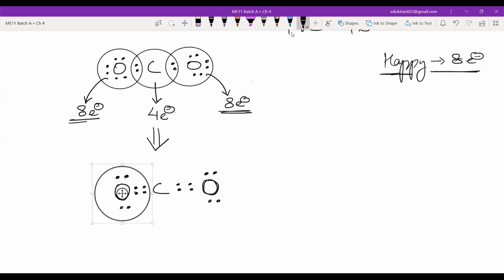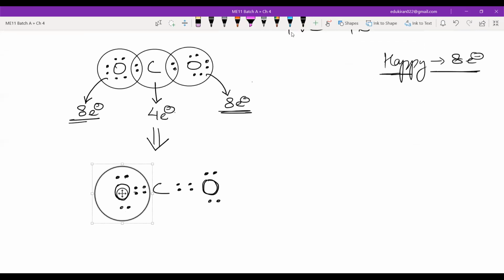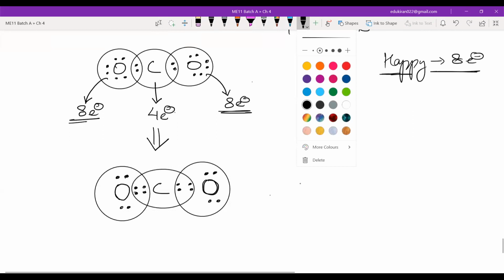Now this oxygen is here, and then we have this oxygen also, and then obviously our carbon also. So carbon has got 8 electrons, and oxygen also got 8 electrons. Now all of them are happy.